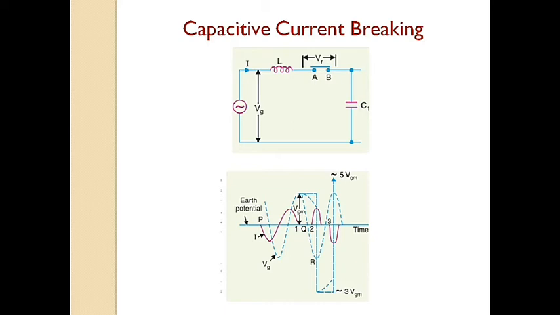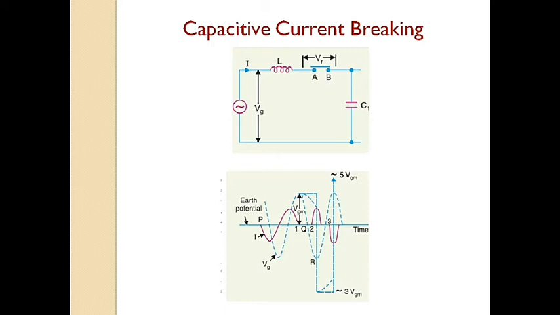Its initial value is 0 and increases slowly in the beginning, but half a cycle later, point R in the figure, the potential of the circuit breaker contact A becomes maximum negative, which causes the voltage across the breaker VR to become 2 VGM. Now this voltage may be sufficient to restrike the arc. The two previously separated parts of the circuit will now be joined by an arc of very low resistance.